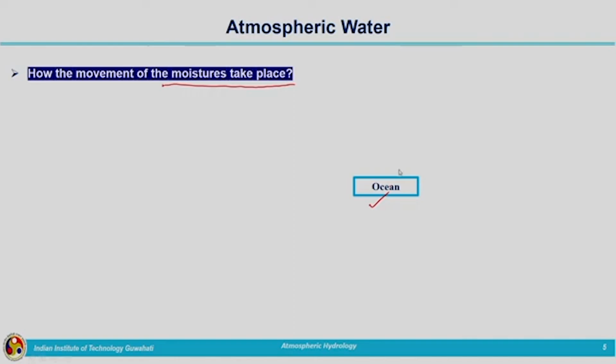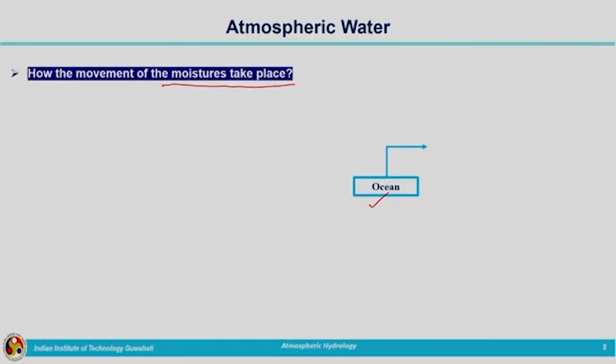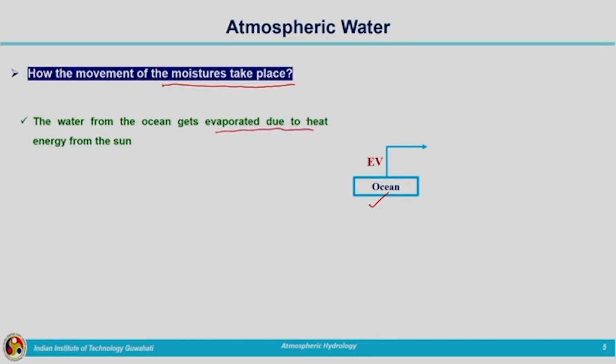The water in the water body will be absorbing heat energy from sunlight and it will be converted to the water vapor. Due to the process known as evaporation, this water vapor will be formed and it will move upward into the atmosphere. So, it is getting evaporated due to the heat energy from the sun.